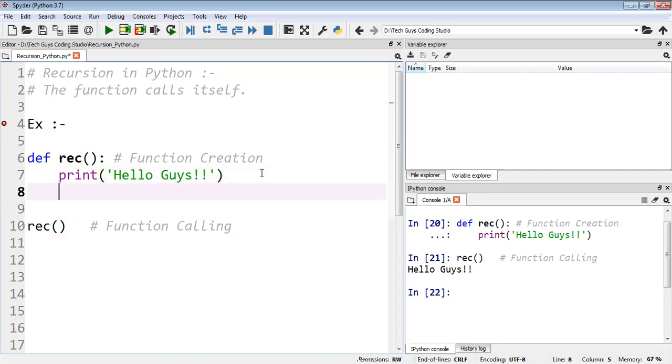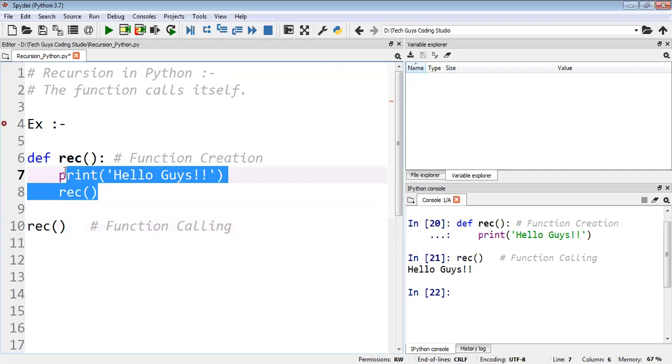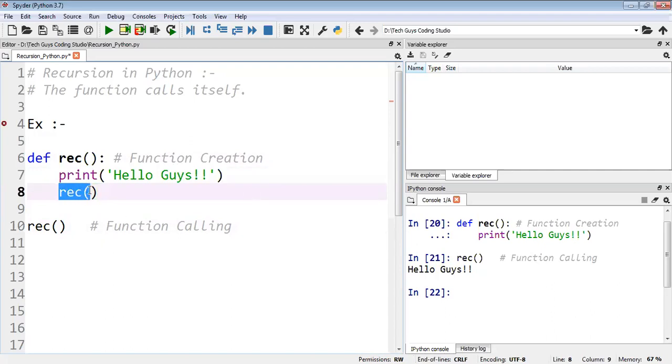Now I will write one more call to the method inside the function. Then what happens? If I call this function, it goes to the definition, and whatever task or functionality we have defined there, like printing hello guys, will be performed. But here we are again calling this function inside it. So this function will call this function again, and this process will continue going on.